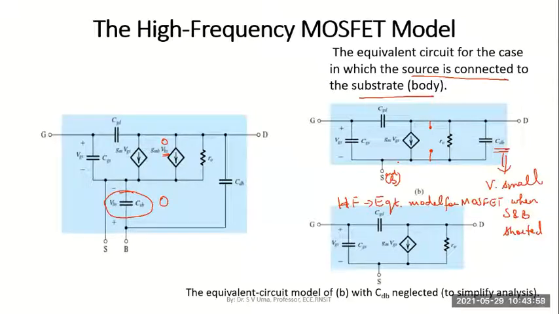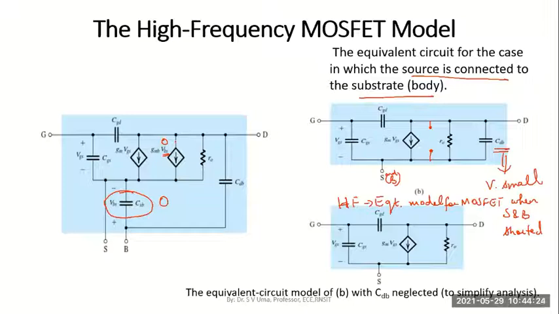Then the reverse bias applied between the source and body and the drain and body junctions causes a transition capacitive effect, which will cause two more additional capacitances, CSB and CDB. All this constitutes the original, the exact high frequency model of MOSFET as shown.